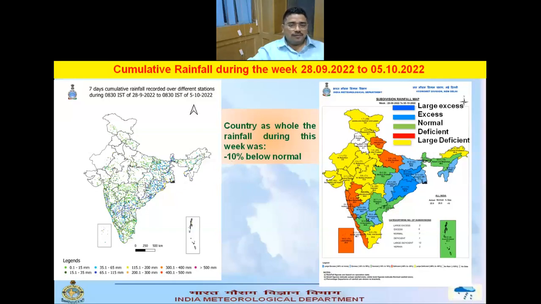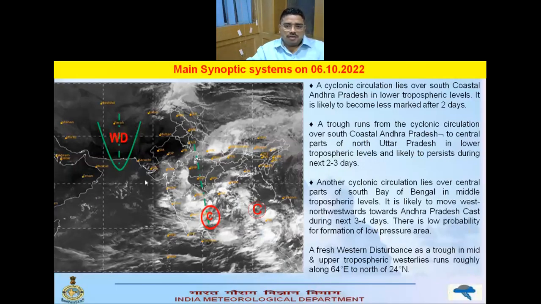And these are the synoptic systems prevailing today. You can see that we have a remnant of the low pressure area as a cyclonic circulation over south coastal Andhra Pradesh, and another cyclonic circulation over central parts of South Bay of Bengal, and a trough runs from the cyclonic circulation over coastal Andhra Pradesh to the northwest part of Uttar Pradesh. This is also showing a western disturbance roughly at 64 and 24, that is 64 degrees east and 24 degrees north.